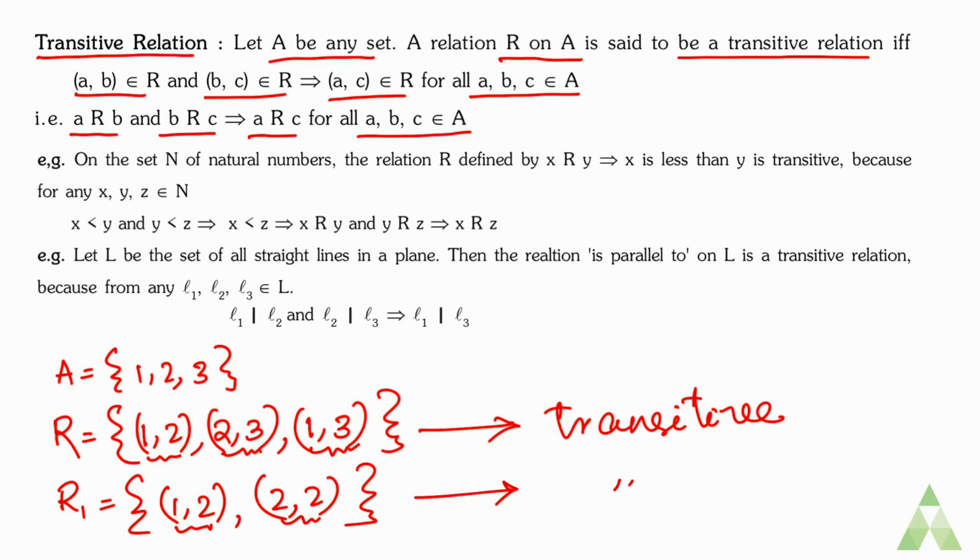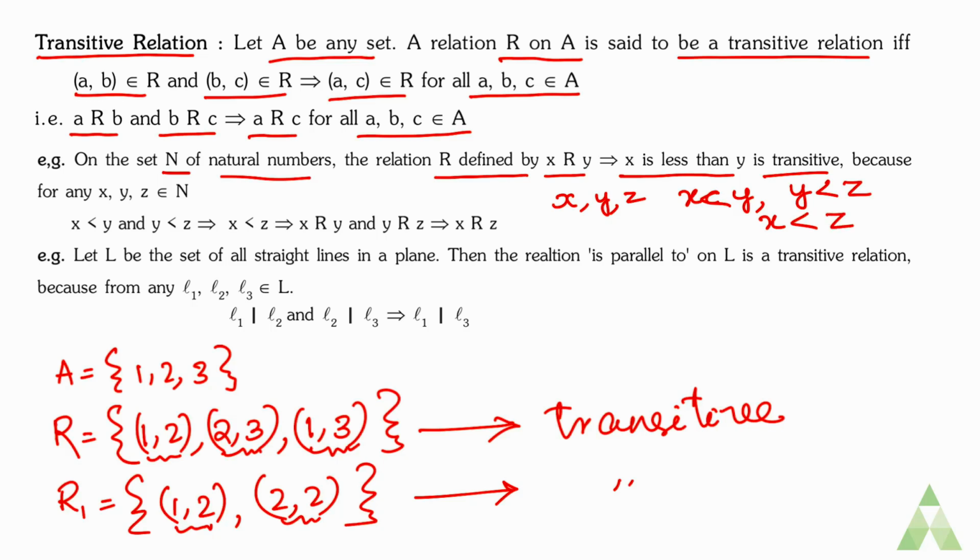We can see some more examples. If N is the set of natural numbers then the relation R defined by x relation with y implies that x is less than y is transitive, because if x, y and z are numbers, if x is less than y and y is less than z, that means x is also less than z. So in that case x is less than y is transitive.